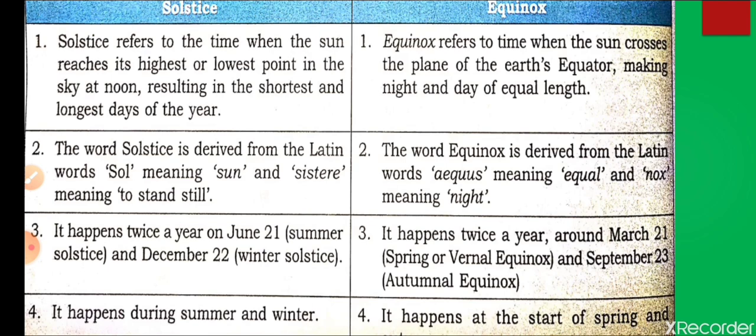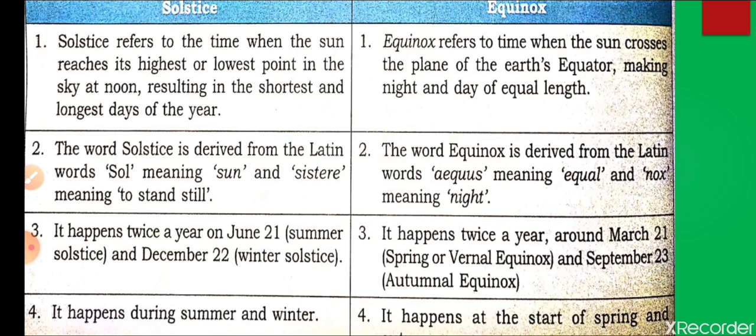Now we are going to discuss the difference between the two. Solstice refers to the time when the sun reaches its highest or lowest point. The areas in the northern hemisphere on 21 June will feel very hot, and those in the southern hemisphere will feel very cold.